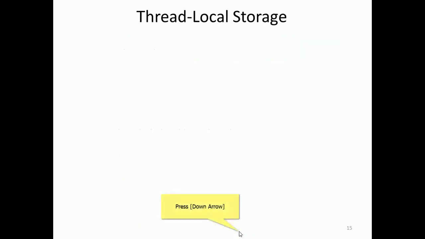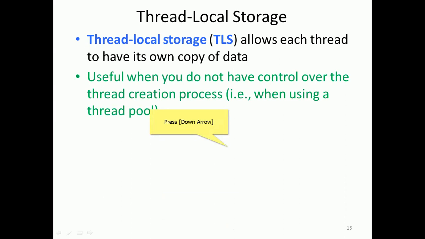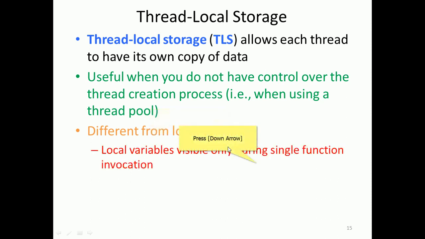Now thread local storage, TLS, allows each thread to have its own copy of data. It is useful when you do not have control over thread creation, such as when using a thread pool. It is different from a local variable.